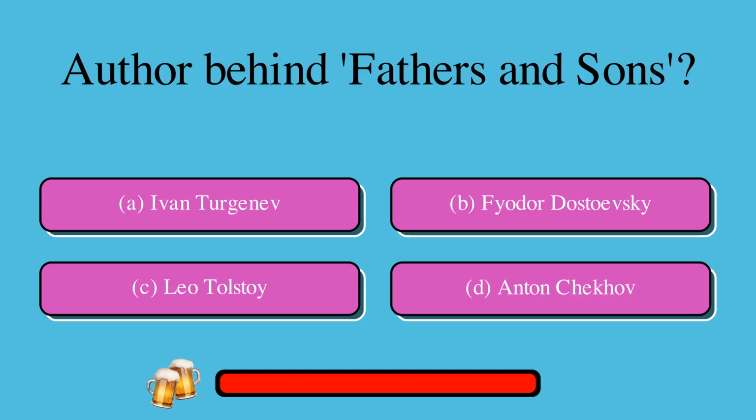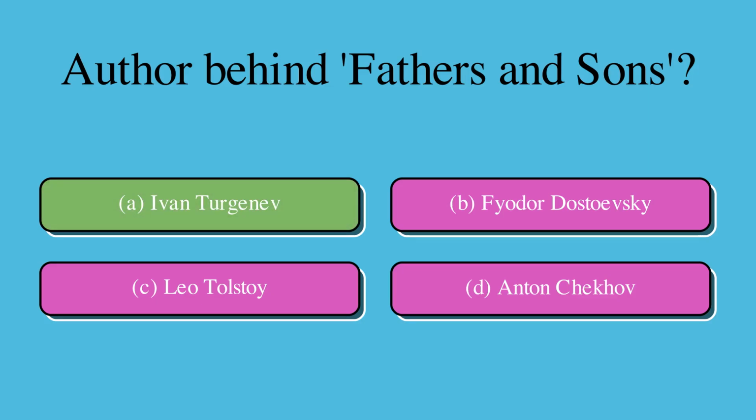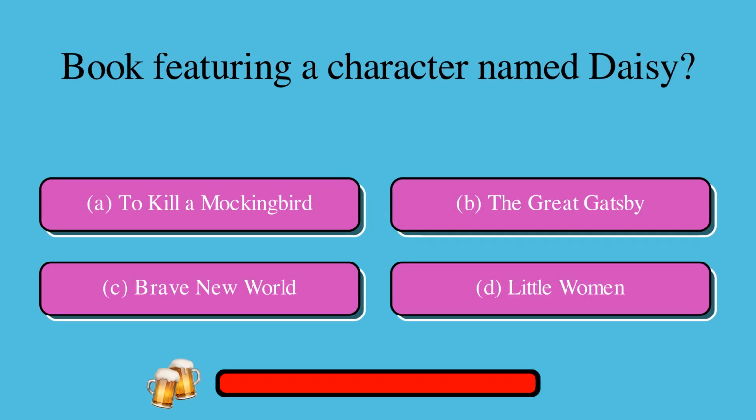Question: Who is the author behind Fathers and Sons? A. Ivan Turgenev, or B. Fyodor Dostoevsky, or C. Leo Tolstoy, or D. Anton Chekhov. The correct answer is A. Ivan Turgenev. Book featuring a character named Daisy: A. To Kill a Mockingbird, or B. The Great Gatsby, or C. Brave New World, or D. Little Women. The correct answer is B. The Great Gatsby.